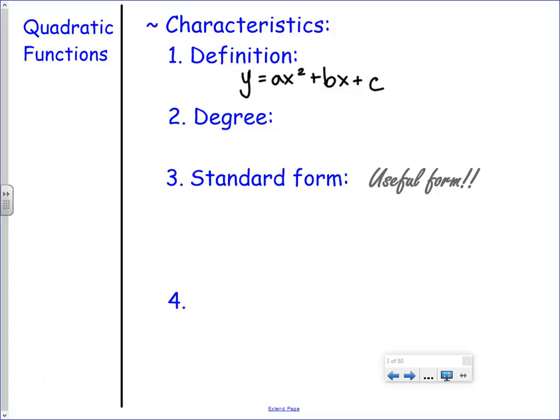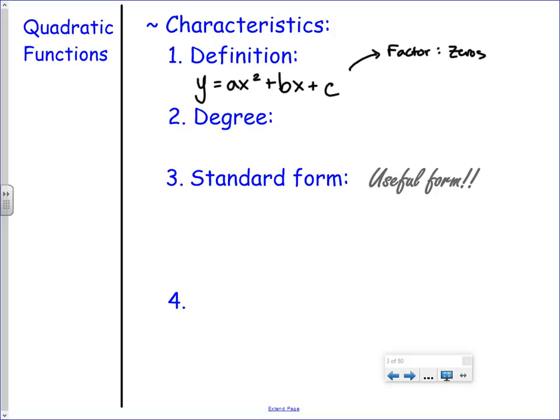Now, what have we done with quadratics in this form before? Someone tell me something. We factored. That's one way. One application is factoring. When do we factor? Usually when we're finding zeros of a function, right? Zeros, aka the x-intercepts, right?